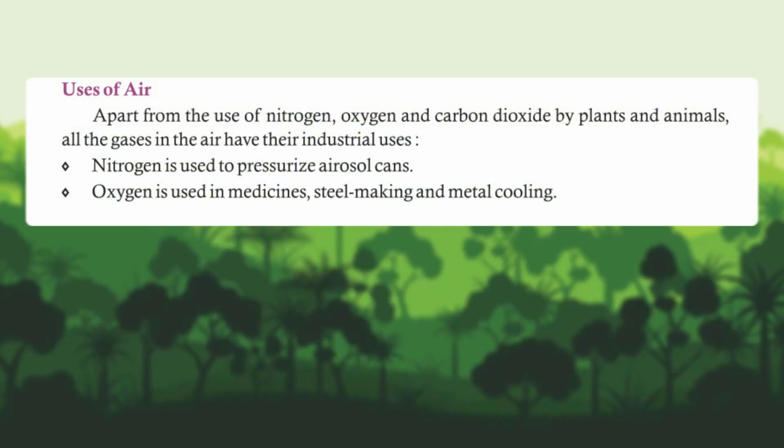Uses of air. Apart from the use of nitrogen, oxygen and carbon dioxide by plants and animals, all the gases in the air have their industrial uses. Nitrogen is used to pressurize aerosol cans. Oxygen is used in medicines, steel making and metal cutting.